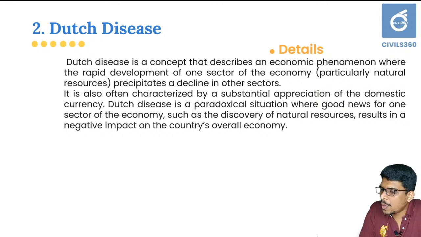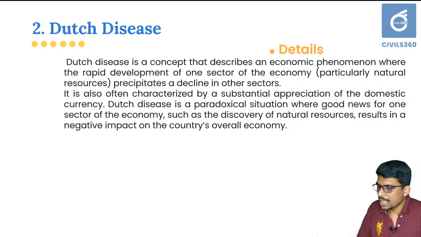The second one was already in last year's economic survey, the Dutch disease. It was there in the 2019 economic survey as well, and in the 2020 economic survey also there is a point on Dutch disease. It is a concept that describes an economic phenomenon where a rapid development of one sector of the economy results in a decline of other sectors.